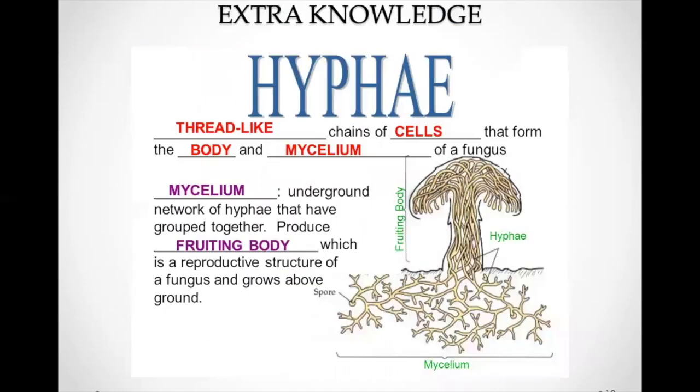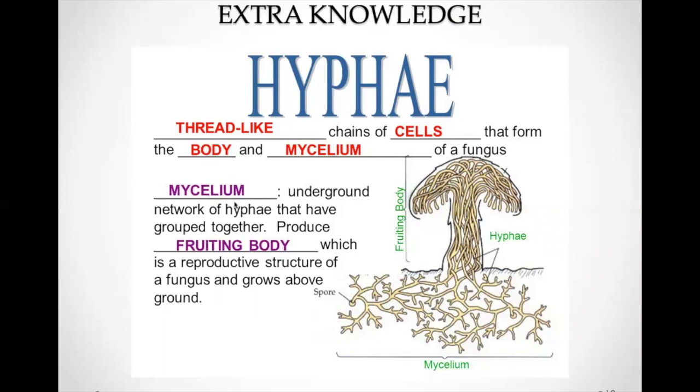Some extra knowledge. Today I will be talking about hyphae in a mushroom. Mushroom is a fungus. Hyphae are thread-like chains of cells. And these thread-like chains of cells form the body, the mycelium. This is the mycelium that is found under the ground, and this is the fruiting body that is found above the ground. This is a saprophyte, so it does not grow in the soil. It will grow on dead things like twigs, dried leaves, etc.